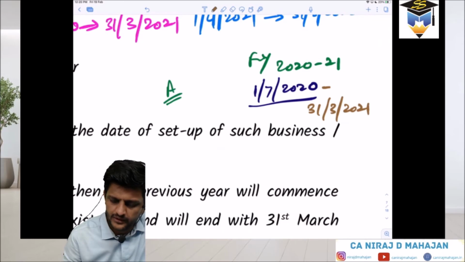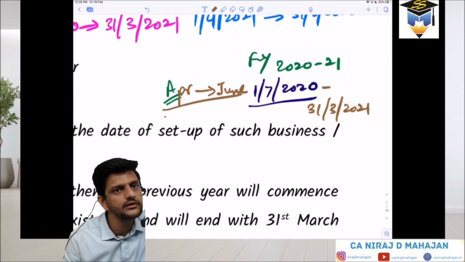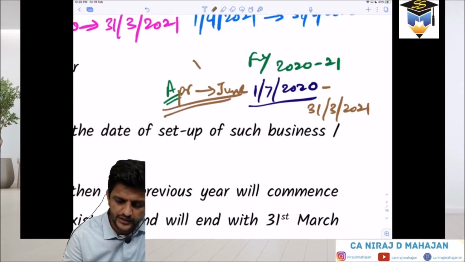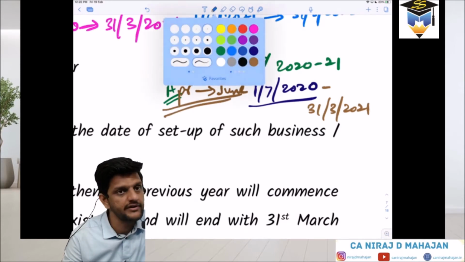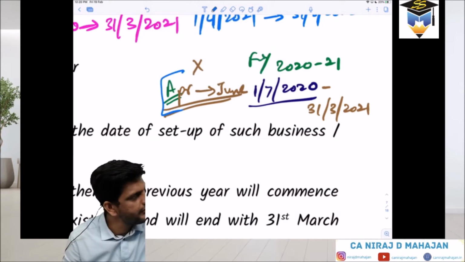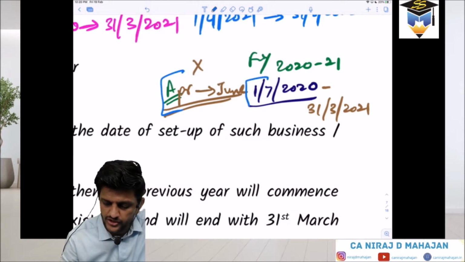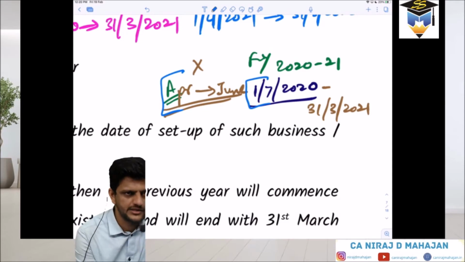He didn't have any income from April to June. Since there is no income, whether his previous year will begin from 1st April or 1st July is what we are going to understand.